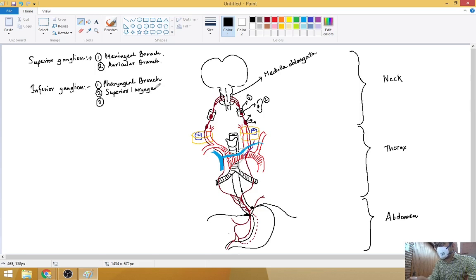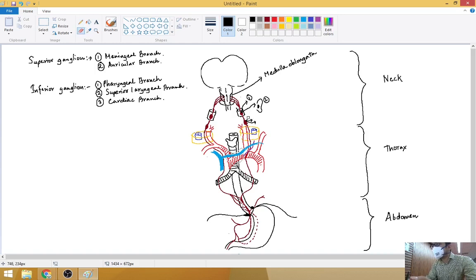So these all are branches which are given in the neck. These three, pharyngeal, cardiac and superior laryngeal, should go in the medial side.